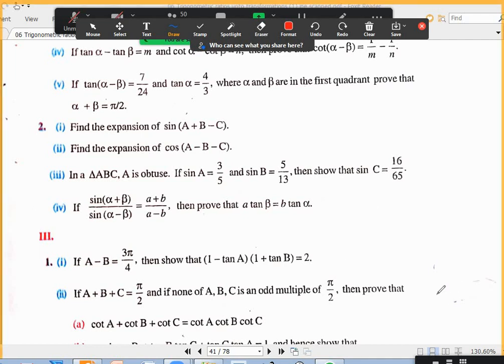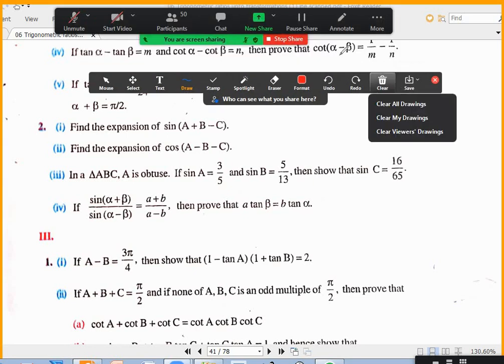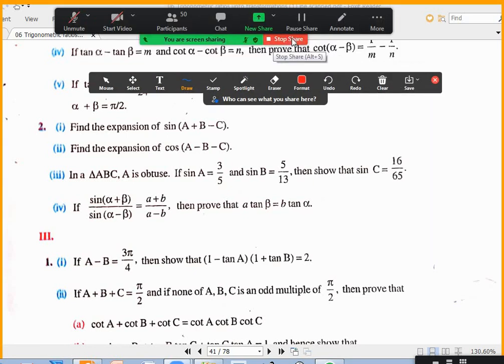Section 3. If any doubt, we'll discuss tomorrow. I may ask you to submit part of this exercise today. After that, I'll put an assignment. All right. Thank you. Thank you, sir.